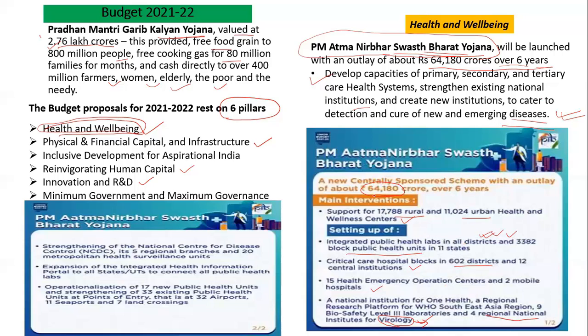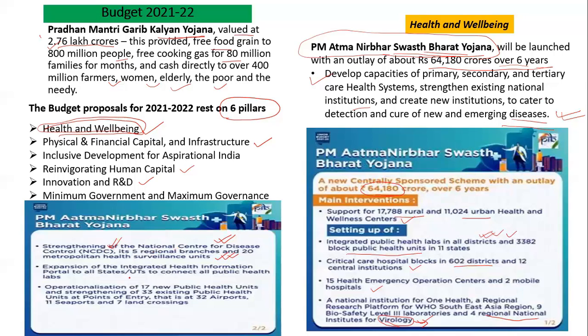Similarly, the government also wants to strengthen the National Center for Disease Control. This institute was in the news during the corona time and its work was also appreciated. So government wants to strengthen it further, and also its 5 regional branches and 20 metropolitan health surveillance units. In case of any outbreak of a major disease, these can play a very effective role.